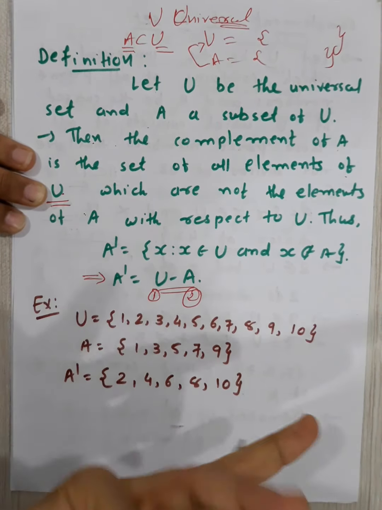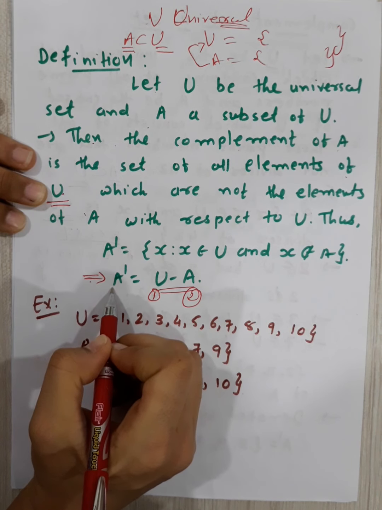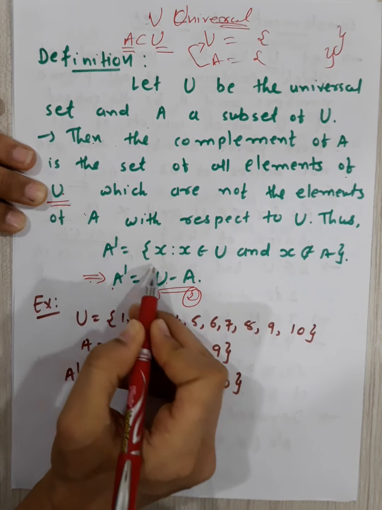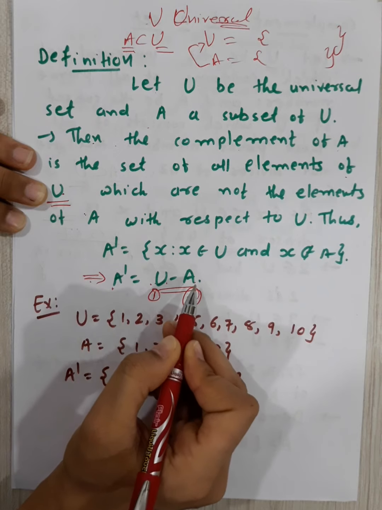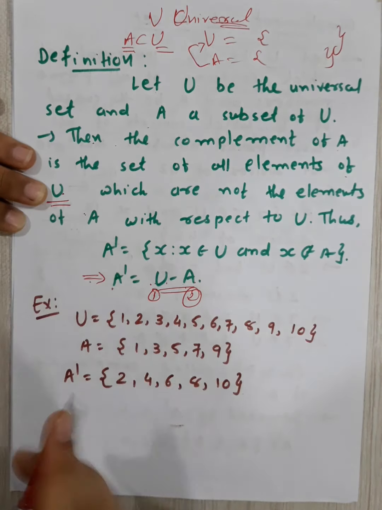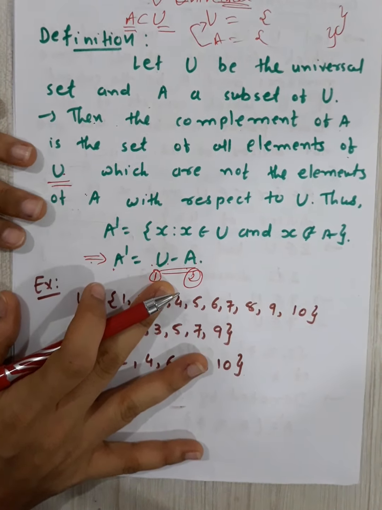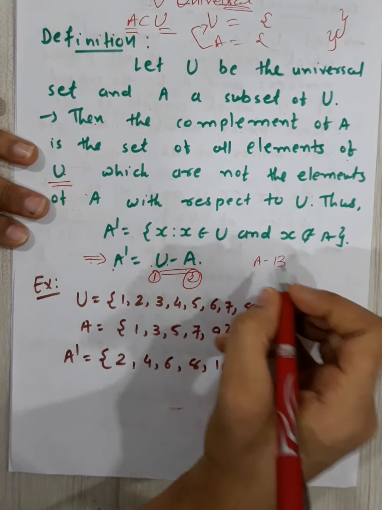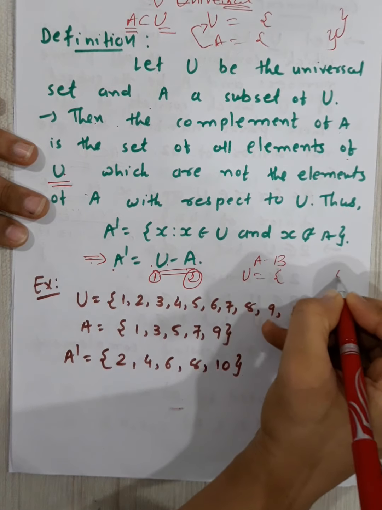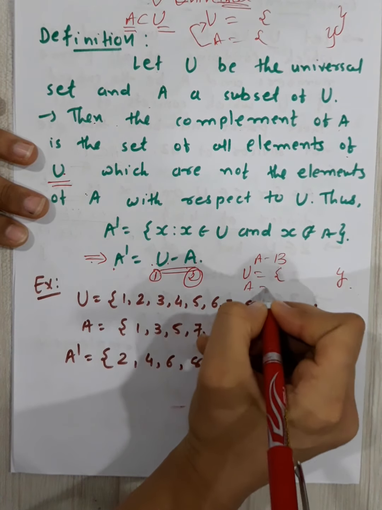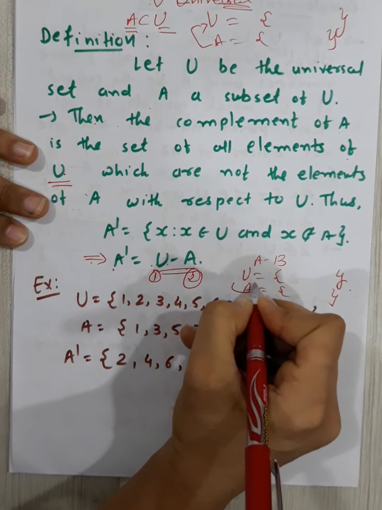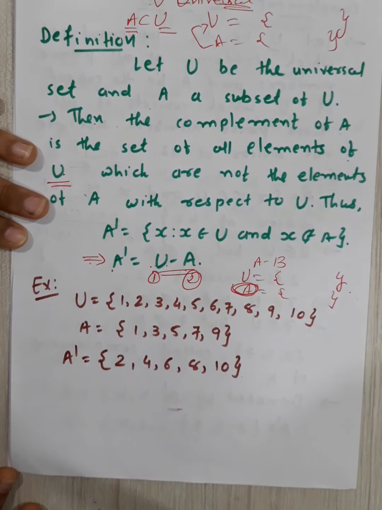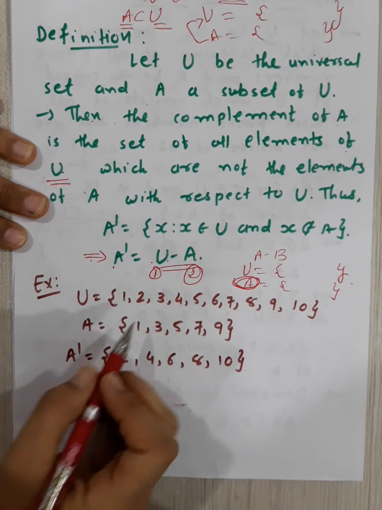Similarly a dash भी ऐसे ही हुआ, u minus a, all the elements of u but which is not present in a. But complement और difference में क्या difference है, that डिफरेंसेस में कोई भी a minus b whatever कुछ भी आ सकता है. यहाँ पे आपको एक यूनिवर्सल सेट दिया ही होगा, उसके अकॉर्डिंगली एक a भी दिया होगा और आपको a डैश लिखना है, a डैश. Okay, so this is the one example.